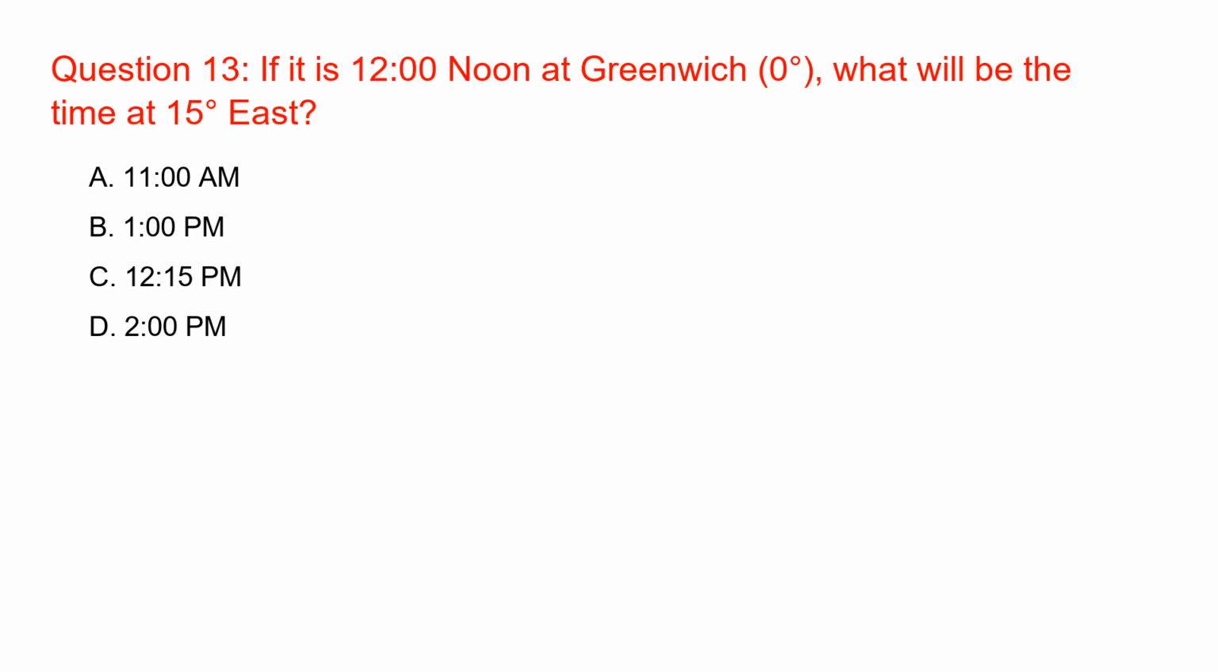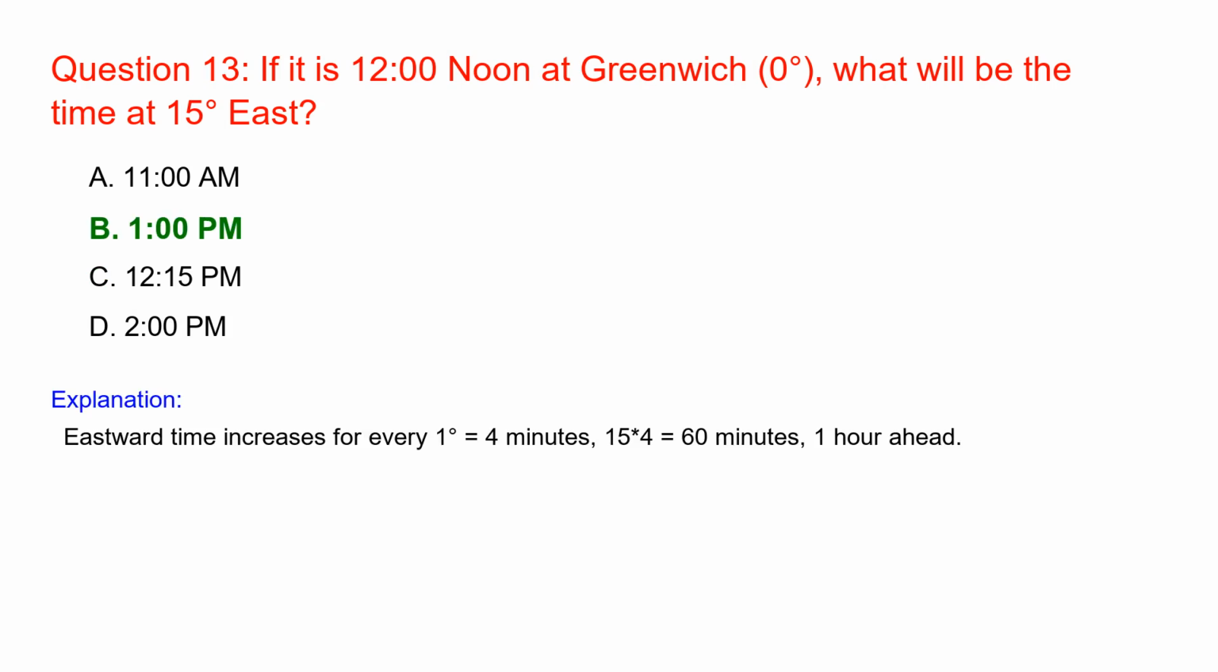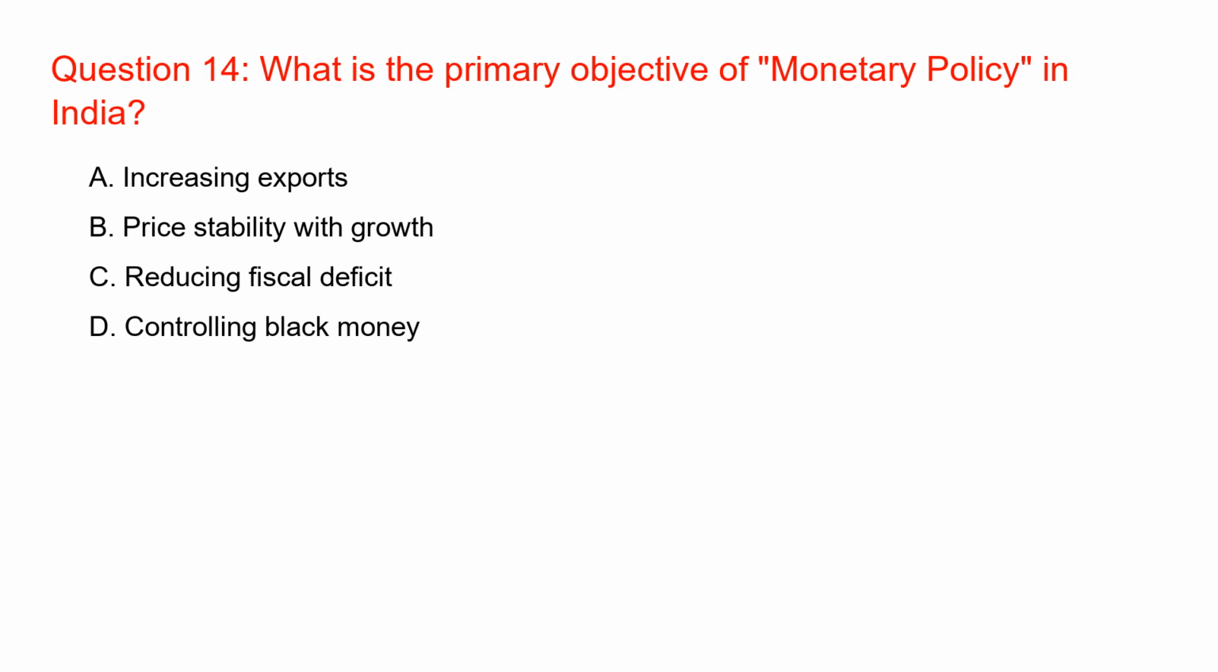If it is 12 o'clock noon at Greenwich, 0 degrees, what will be the time at 15 degrees east? 1 p.m. Eastward, time increases; for every 1 degree is equal to 4 minutes, 15 times 4 equals 60 minutes, 1 hour ahead.